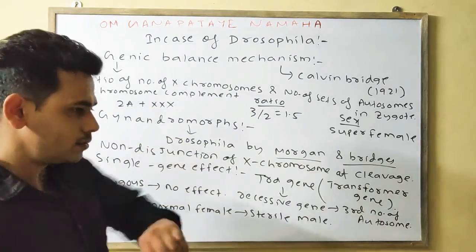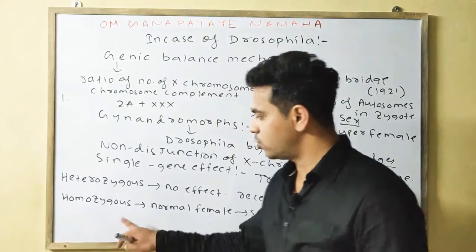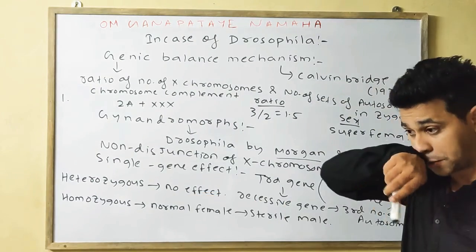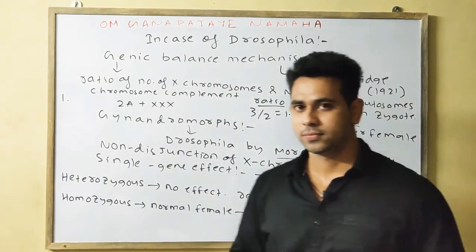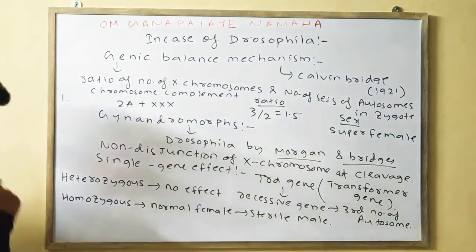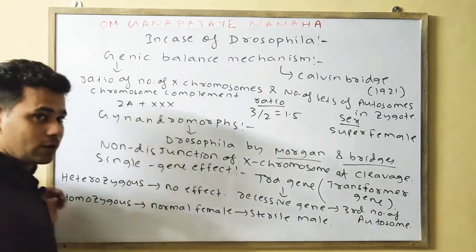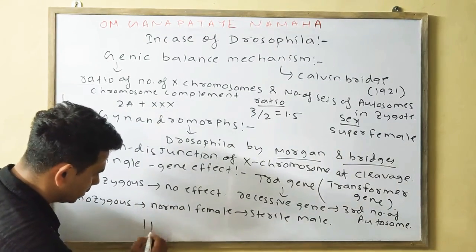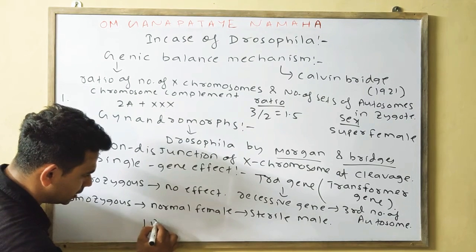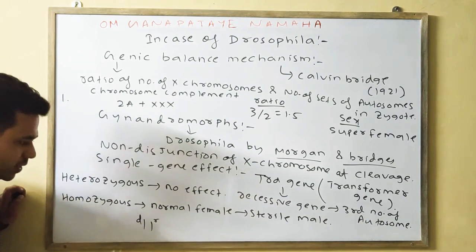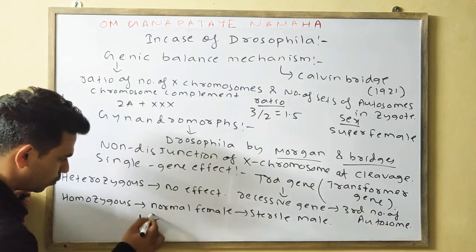So what is the concept? Why is it active in the homozygous condition and has no effect in the heterozygous? Because it is recessive. When two alleles are present, if one is recessive and one is dominant, this is heterozygous. Will it have an impact?